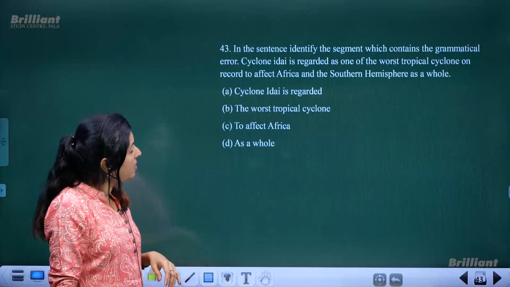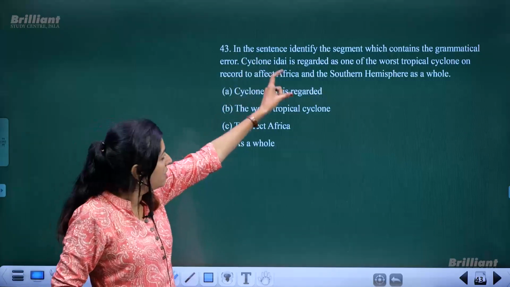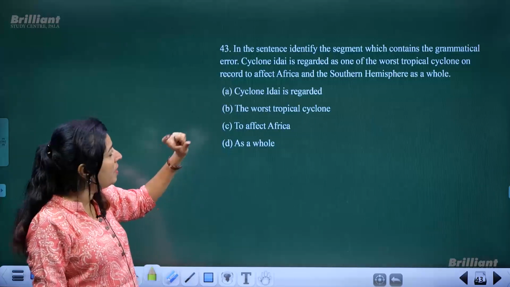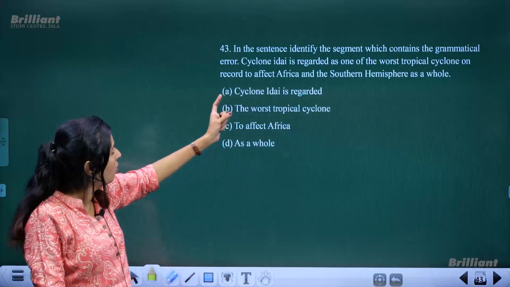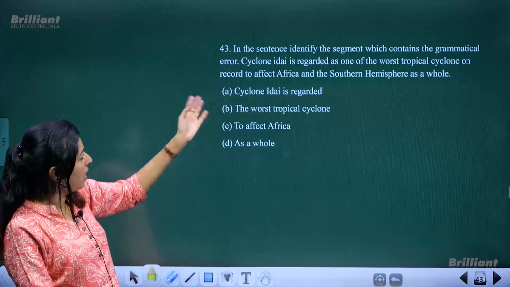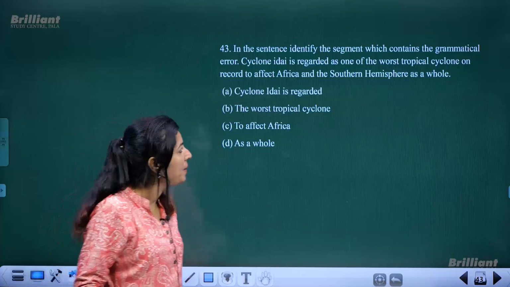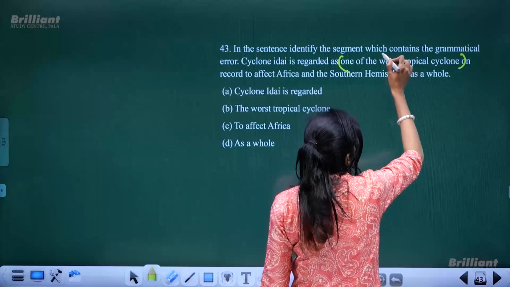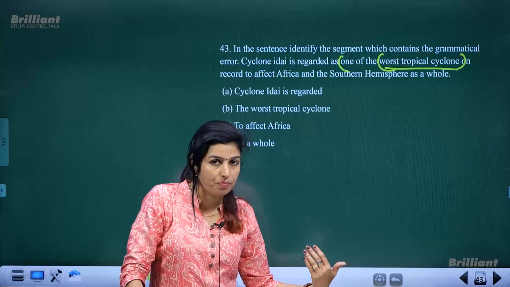Next is, in the sentence identify the segment which contains a grammatical error. See, again in this full sentence, one of the parts had gone wrong. You have to identify it. Let us read that sentence given. Cyclone Idai is regarded as one of the worst tropical cyclone on record to affect Africa and the southern hemisphere as a whole. Read it once again. The name of that cyclone is regarded as one of the worst tropical cyclones. So actually, the mistake is in this part, one of the worst tropical cyclone.